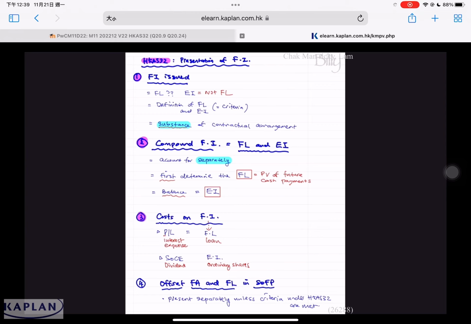The third is, how do we present the cost of financial instrument? If the financial instrument is a financial liability, then the service cost will be part of P&L. If the financial instrument is an equity instrument, then the service cost like dividend on ordinary share will be part of statement of changes in equity. Lastly, do we offset financial assets, financial liability? Generally, the principle is no, we do not offset unless the criteria are met.